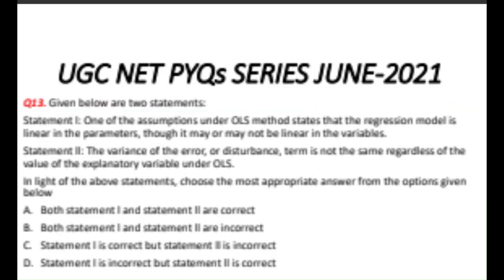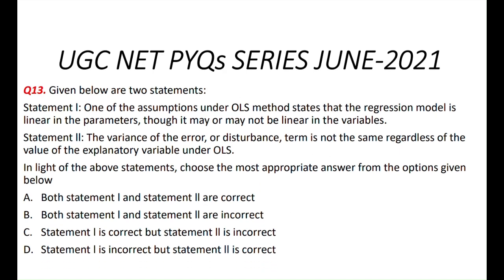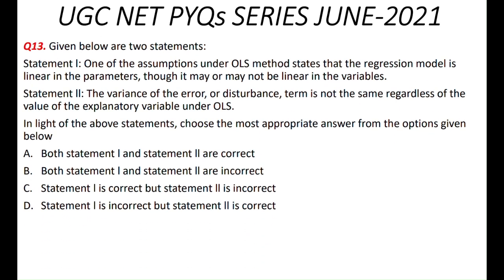Next, what is our next question? ये है regarding OLS assumption. Statement 1 is that one of the assumptions under the OLS method states that the regression model is linear in parameters, though it may or may not be linear in variables. Yes, this is correct.